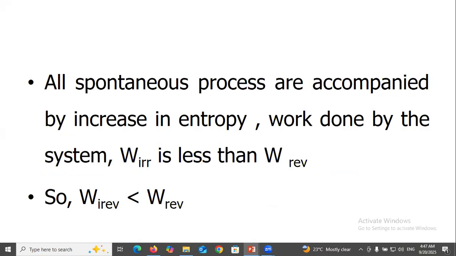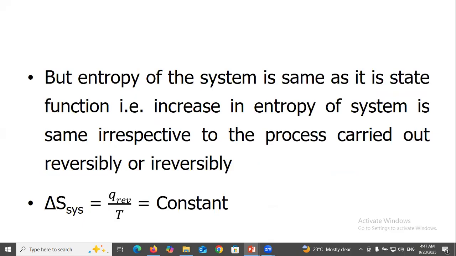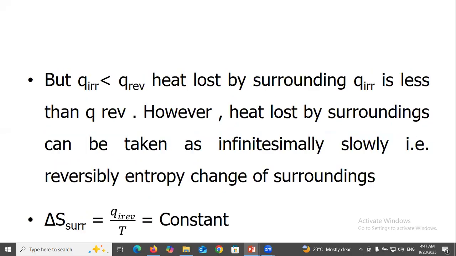Work done by the system, W irreversible, is less than W reversible. So W irreversible is less than W reversible. But the entropy of the system is the same as it is a state function. That is, the increase in entropy of the system is the same irrespective of whether the process is carried out reversibly or irreversibly. So delta S system equals Q reversible over T, equals constant. But Q irreversible is greater than Q reversible. It is lost by the surroundings. Q irreversible is then greater than Q reversible.